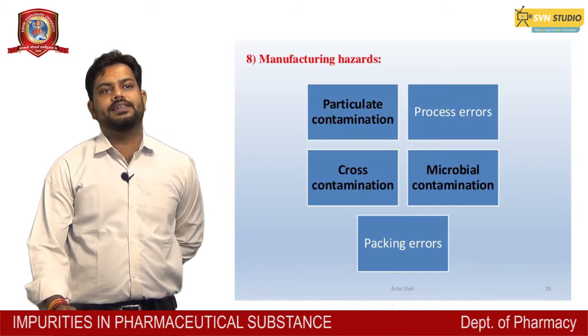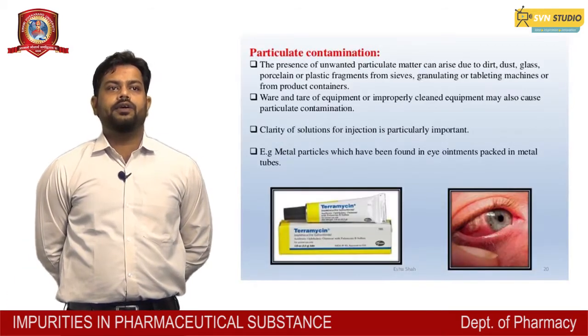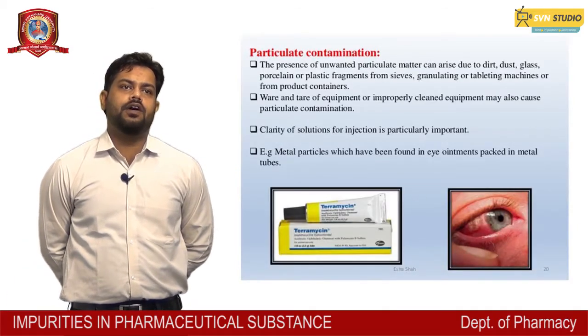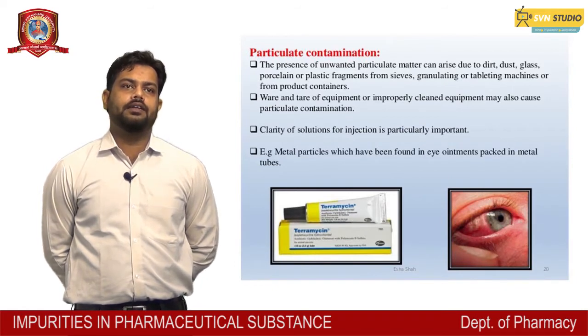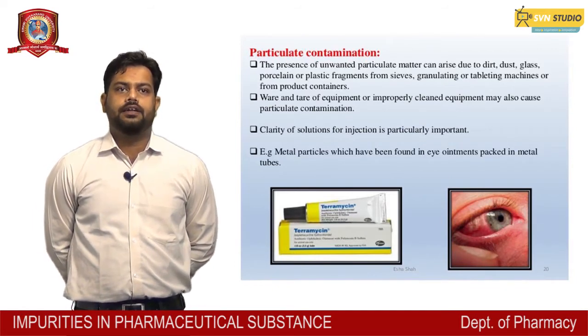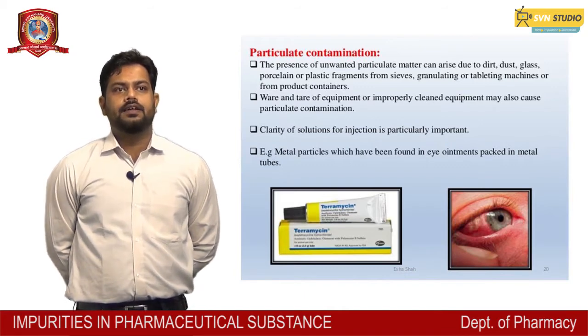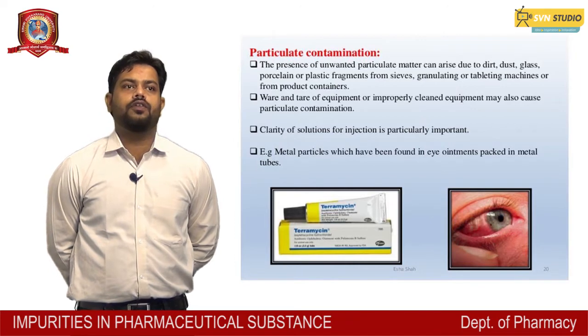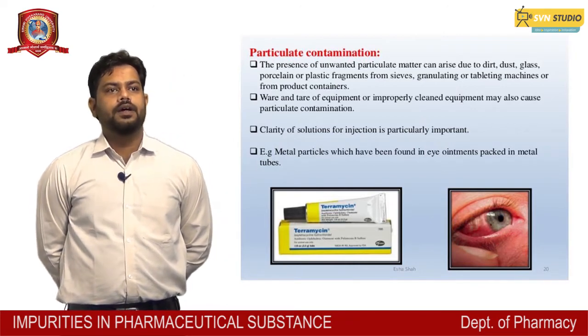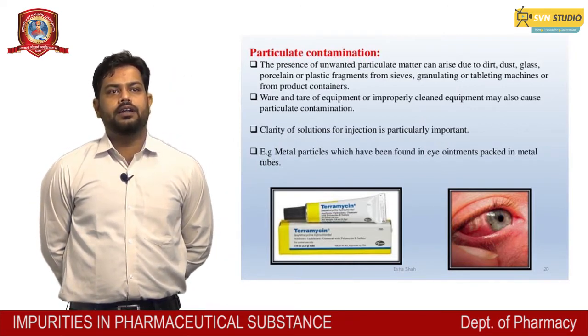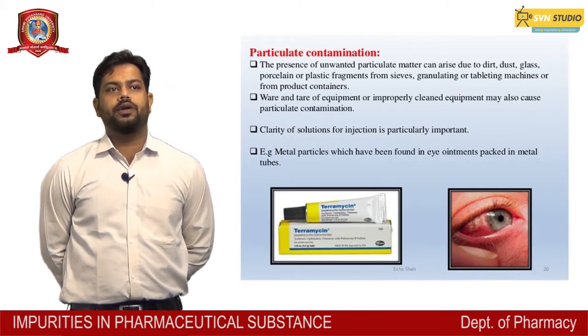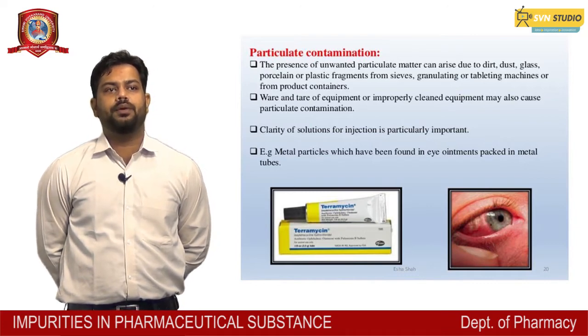These are the 5 points which may include a manufacturing hazard, and through these points we can find the impurities. So first of all is particulate contamination, that is the presence of unwanted particulate matter that can arise due to dirt, dust, glass, porcelain or plastic fragments from sieves, granulating or tableting machines, or from the product containers. Where equipment is improperly cleaned, equipment may also cause particulate contamination. Clarity of the solution of an injection is particularly important.